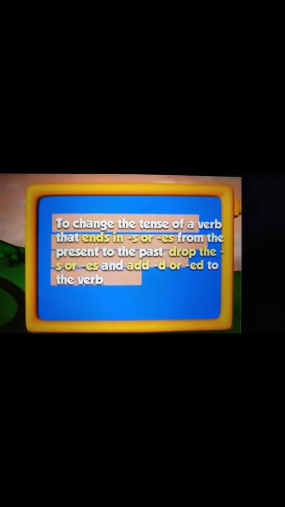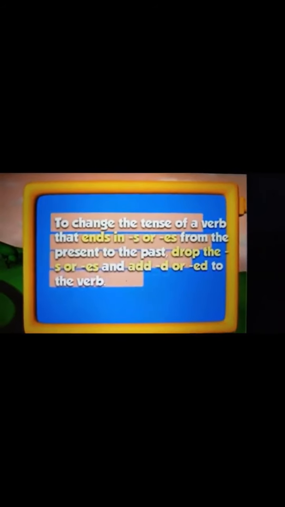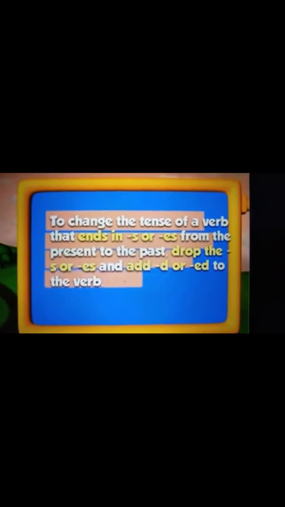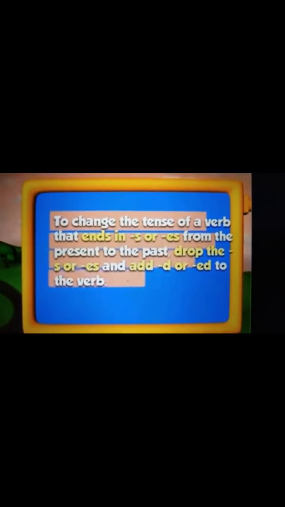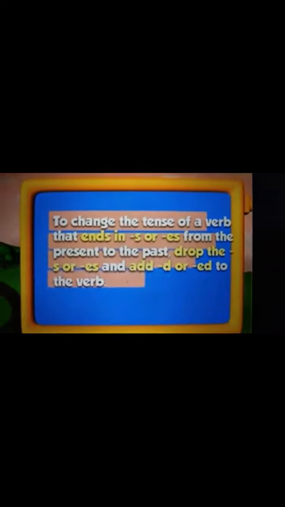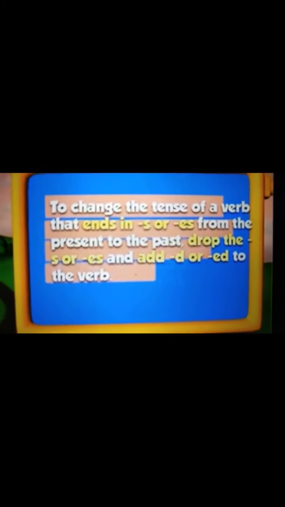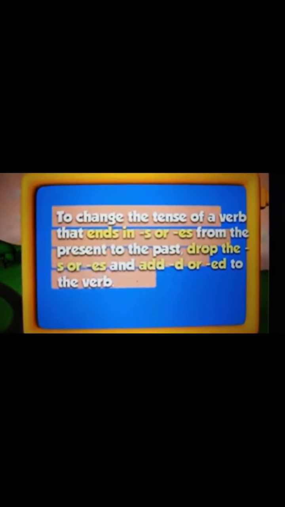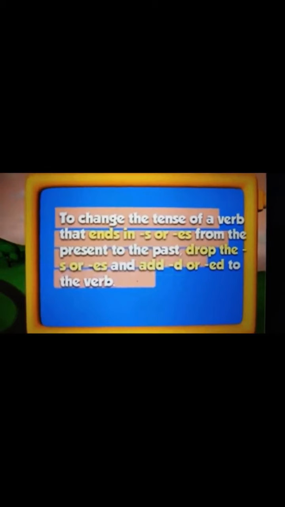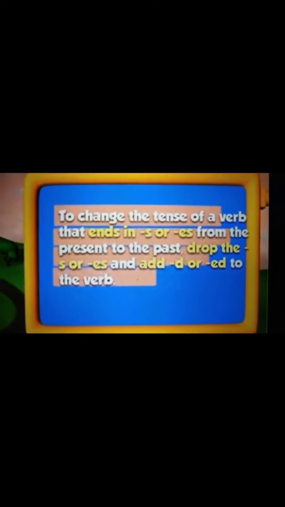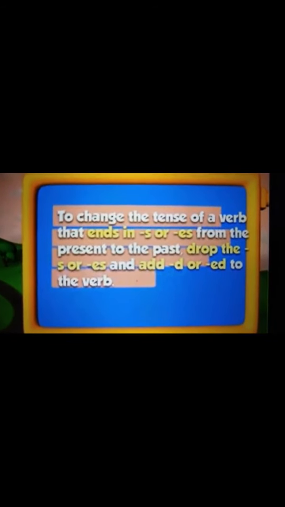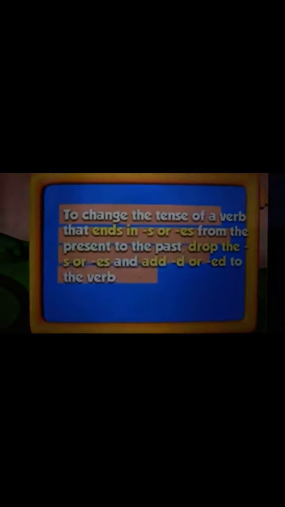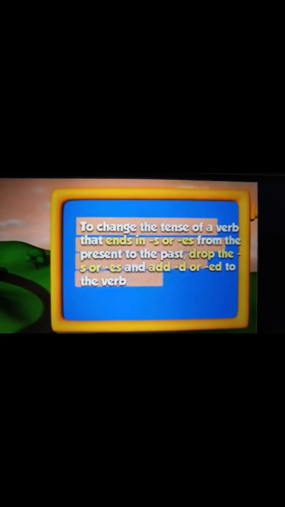So we understood that to change the tense of a verb that ends in S or ES from the present to the past, what we need to do? We need to drop the S or ES and we have to add D or ed to the verb. So instead of using S or ES or just the base verb in the present tense, in the past tense we add D or ED. And sometimes, children, the verbs totally change in the past form. We will be reading about that now.